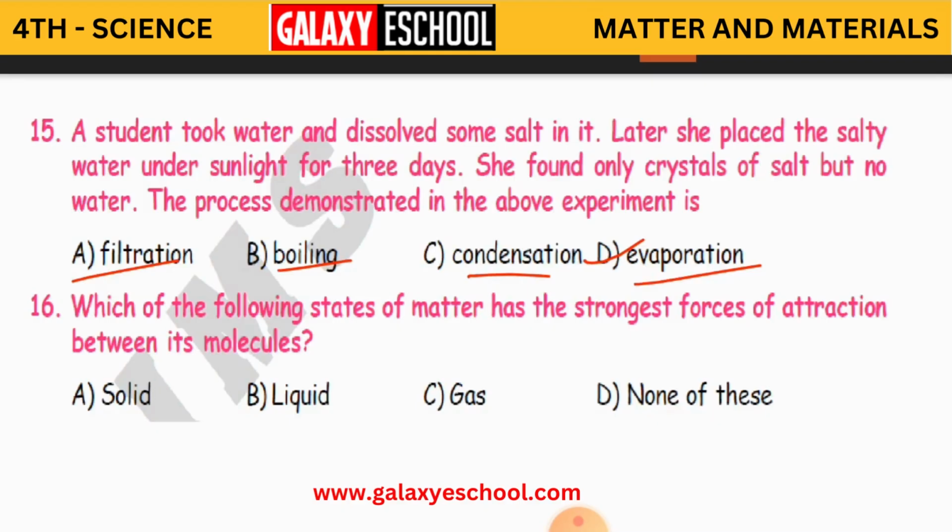The 16th question: which of the following states of matter has the strongest forces of attraction between its molecules? You have 3 states of matter: liquid, solid and gas. Which has the strongest force of attraction between its molecules? Even before, we had this same type of question. The answer is solid. We have learnt that solids have the strongest forces of attraction. That is why they are very close to each other. So A is the answer, children.